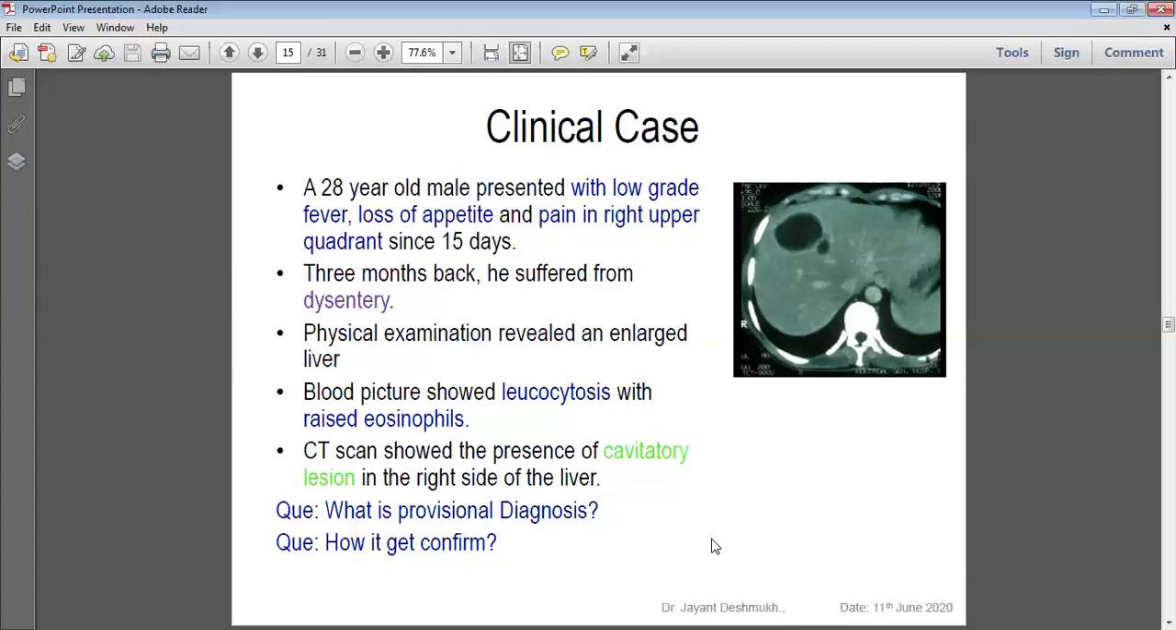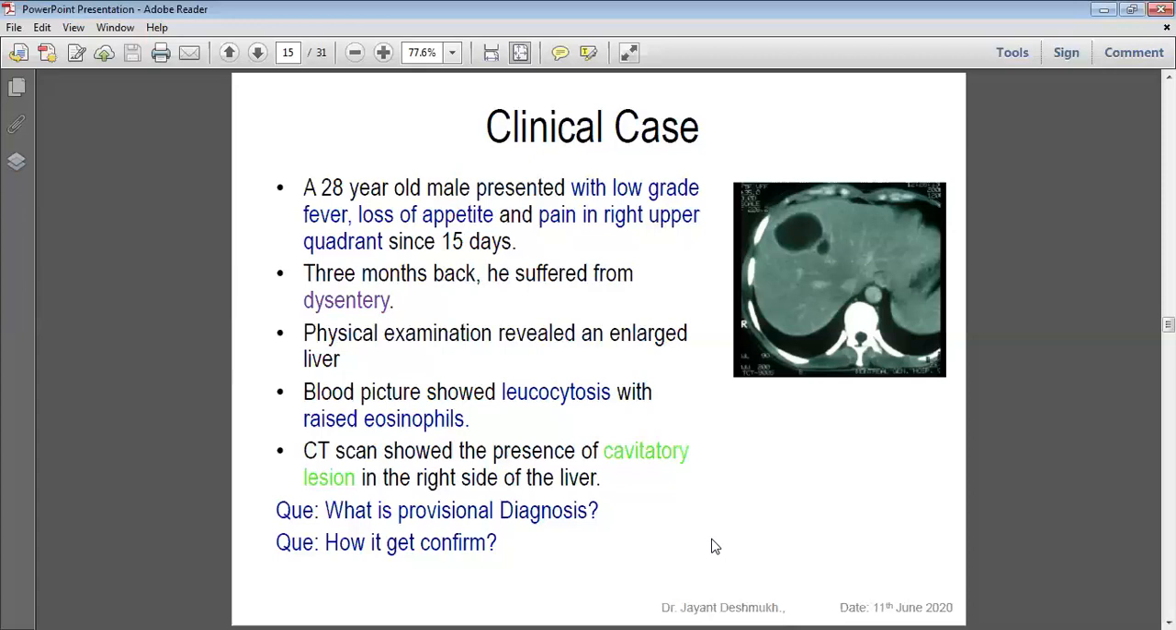Ideally. Now, a clinical case. Suppose a 28-year-old male presented with low-grade fever, loss of appetite, and pain in the right upper quadrant for 15 days, suggesting liver involvement. Three months back, he suffered from dysentery. Physical examination revealed an enlarged liver, hepatomegaly. The blood picture shows leukocytosis with raised eosinophils. With dysentery and liver involvement, the chances are it may be a liver abscess.